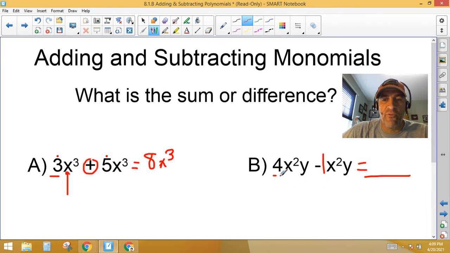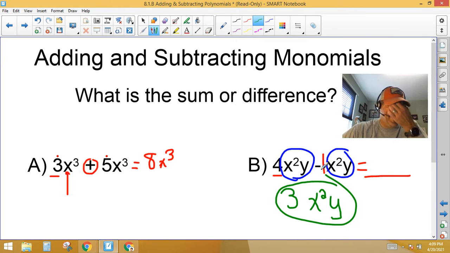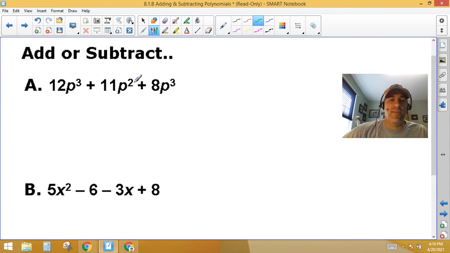All right, so here I have 4 x squared y. So I have 4 of this thing. I don't care what it is, but I have 4 of them. And here I have 1 of them. And all I want to do is take 1 away from the 4. So that leaves me with 3 x squared y's. And this is the solution.